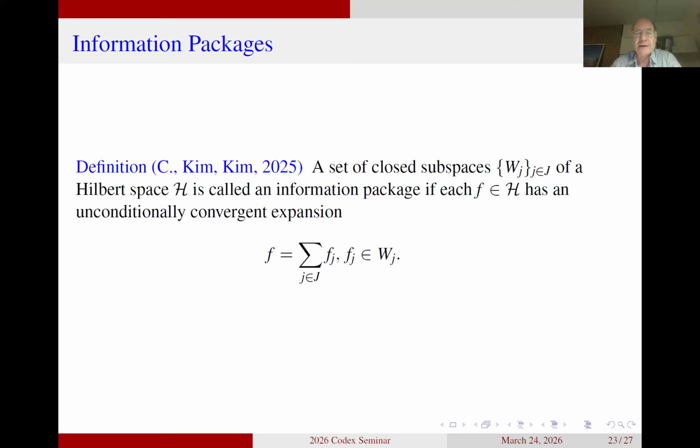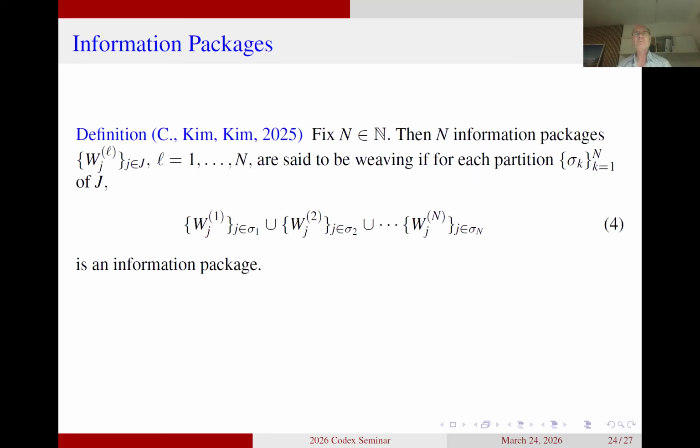We can look at a collection of information packages, and then we can define what it should mean that they are weaving. And this is what we did. So we look at these n given information packages, and they are then still these W, J, but then they have an upper script L, where L is running from 1 up to n. So we have n of these information packages.